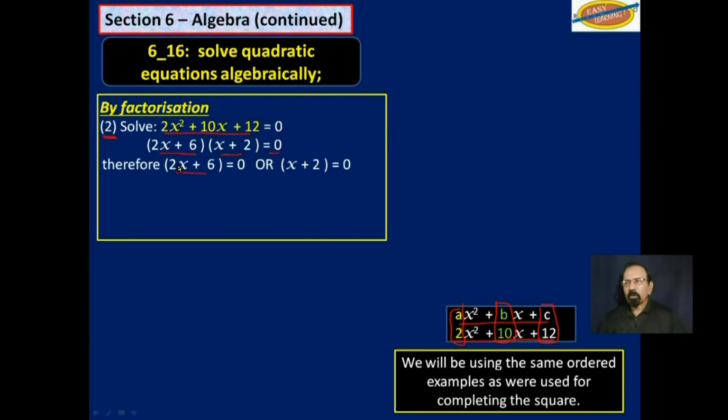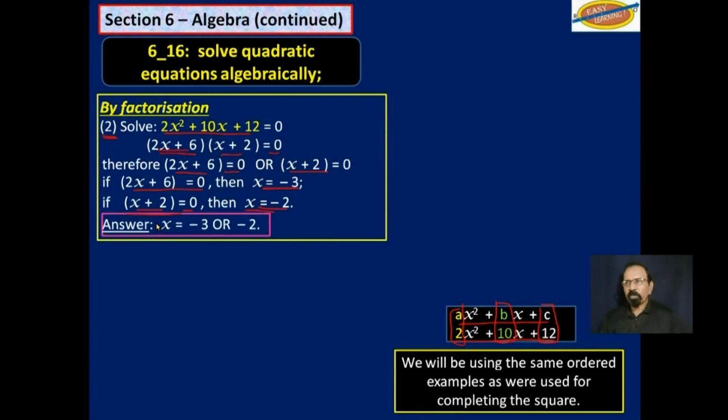So we will set either this one as 0 or that one as 0. And when we do that, we get 2x plus 6 is equal to 0. And if that happens, then x is equal to negative 3. We can solve that. Or if we say x plus 2 is equal to 0, then when we solve this, x is equal to negative 2. So the solution for this quadratic equation is that x is negative 3 or negative 2.